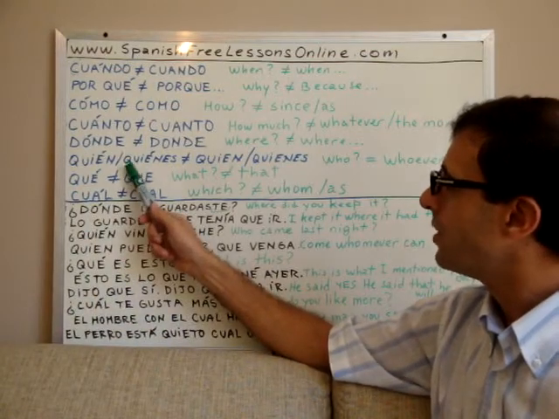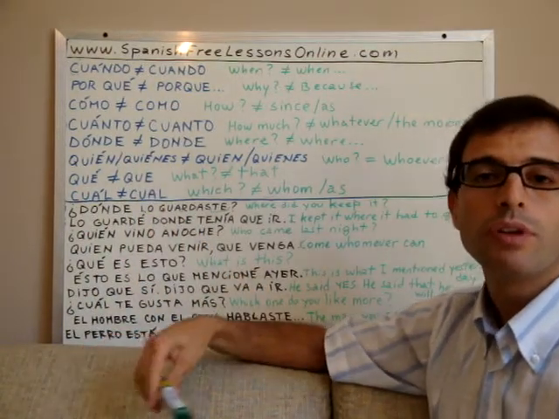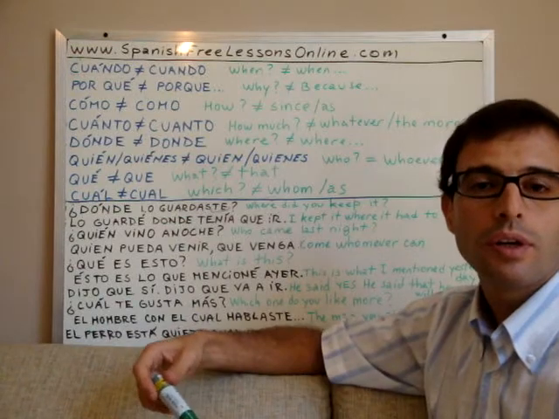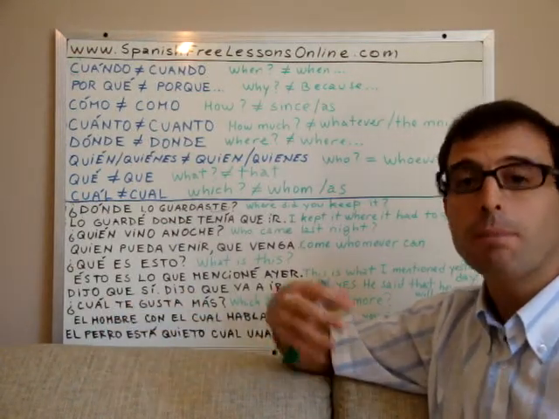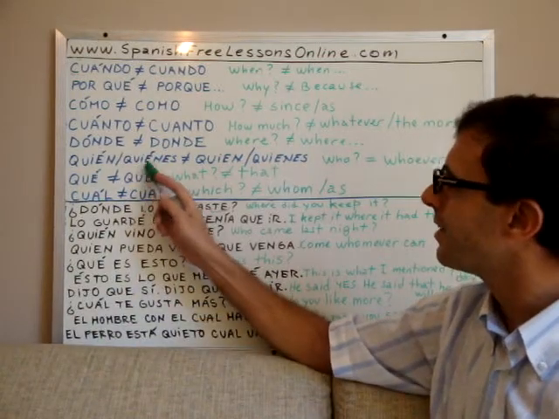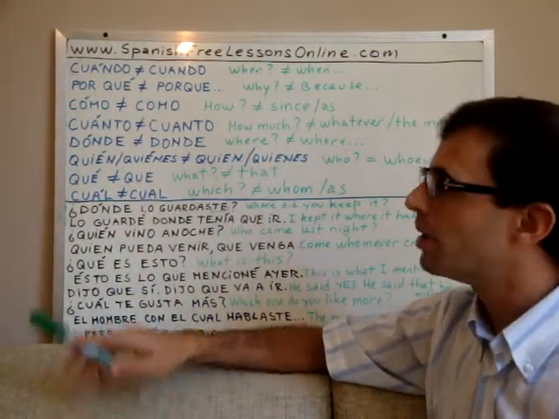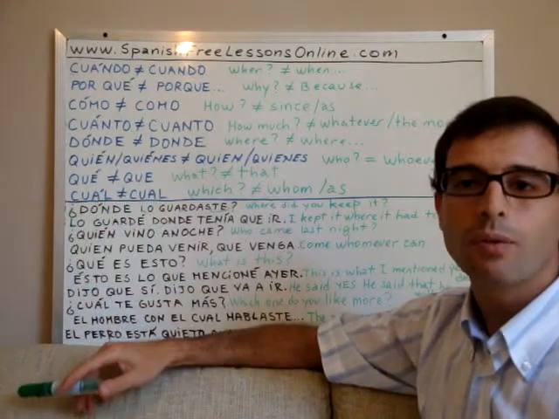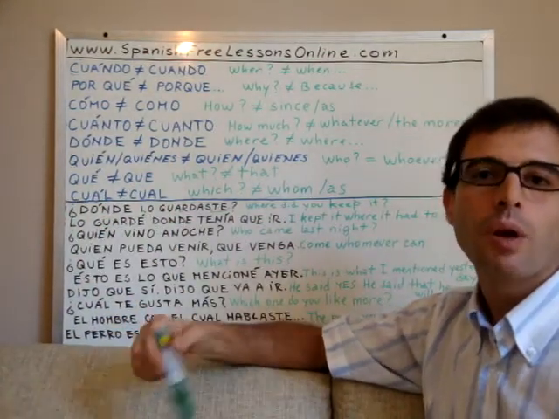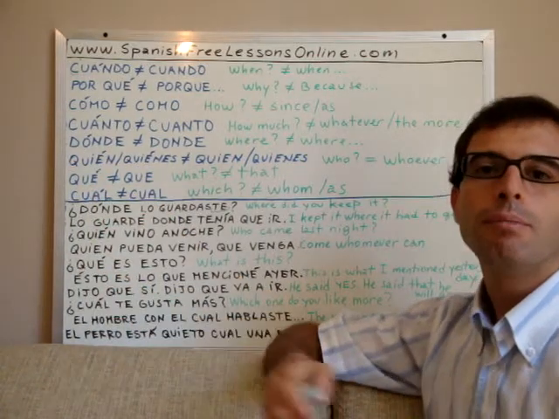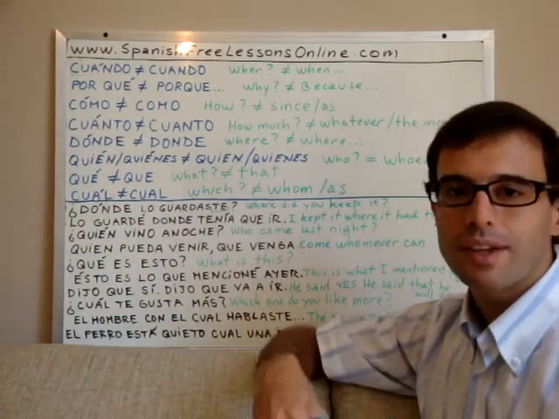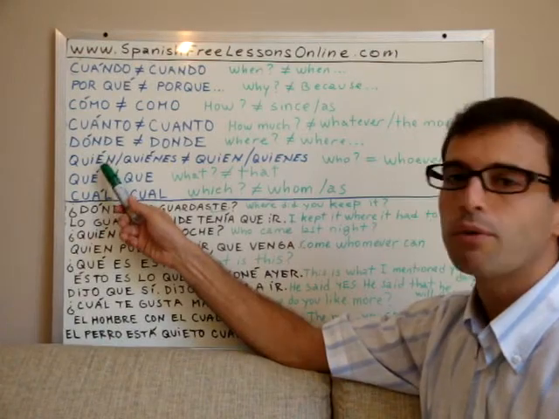We can also use quiénes if we want to speak in plural, right? If we want to ask who came last night, implying many people, we would ask quiénes. If we ask quién, we usually mean one person, right? Although usually also the singular can be used for generalization, for one or for many.